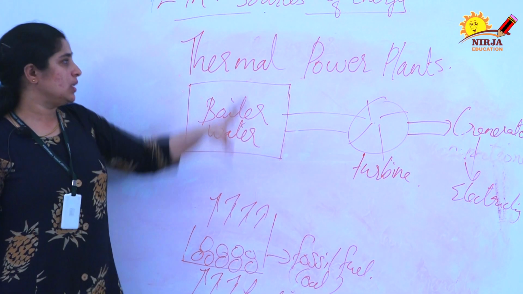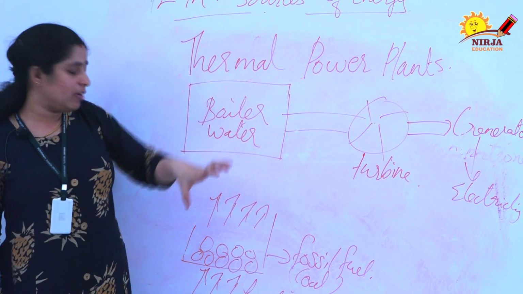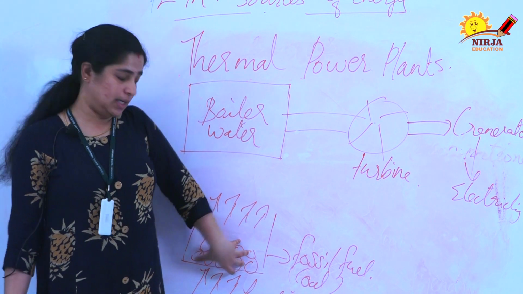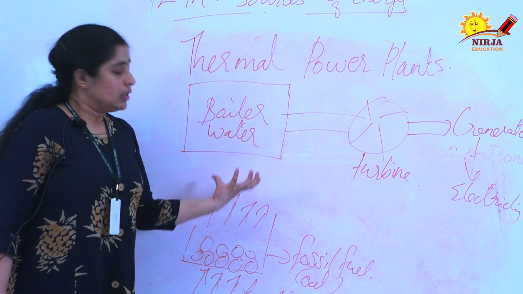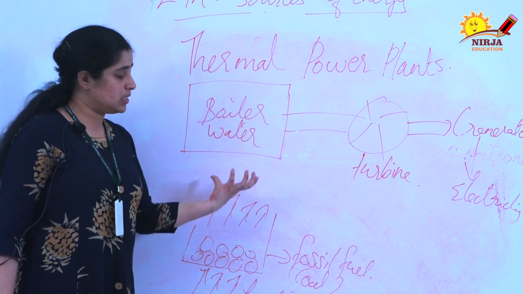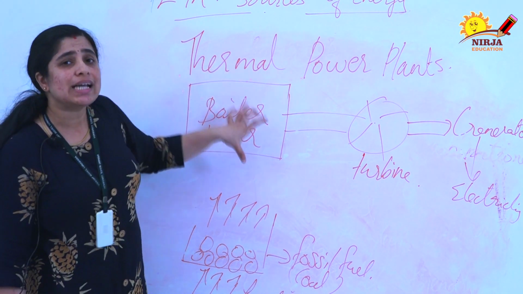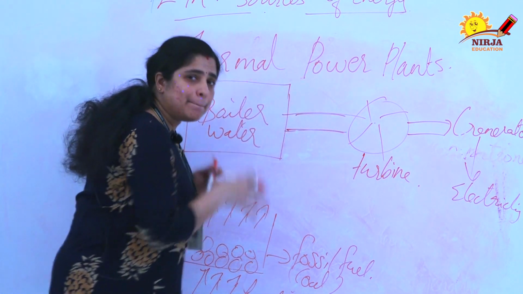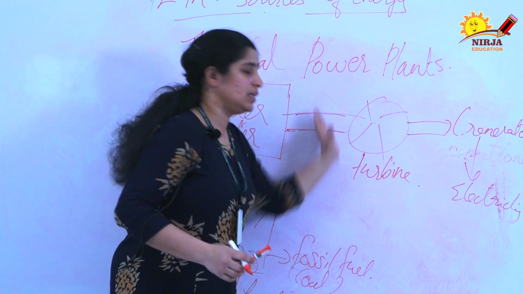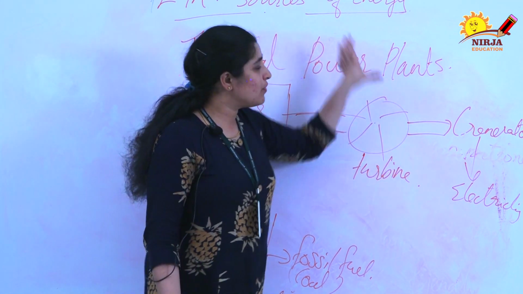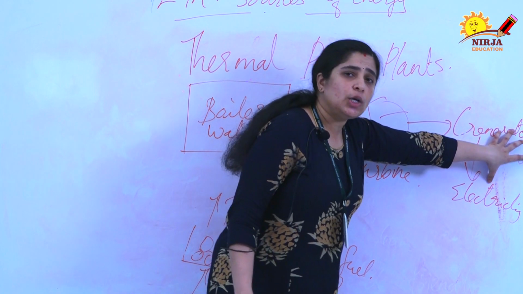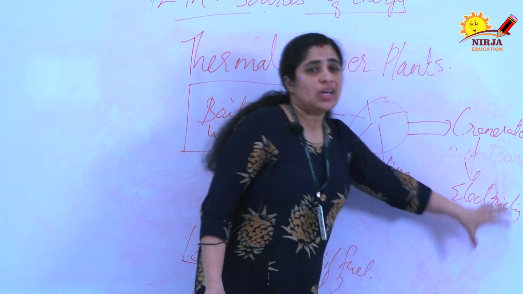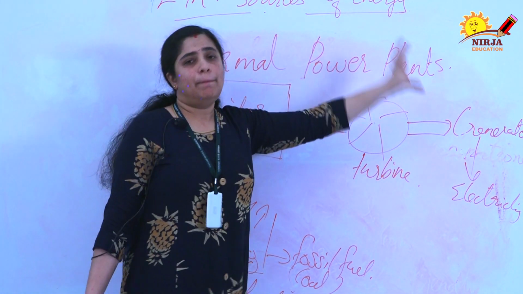I will explain one more thing. This is the thermal power plant. In a thermal power plant, we take the fossil fuel, that is coal, and we heat this coal. Due to the heat produced, the water in this boiler starts boiling and the steam will come out through this pipe and make the turbine rotate. Due to the rotation of the turbine, the shaft associated with the generator will start rotating and the electricity will be produced. This is the working of the thermal power plants.